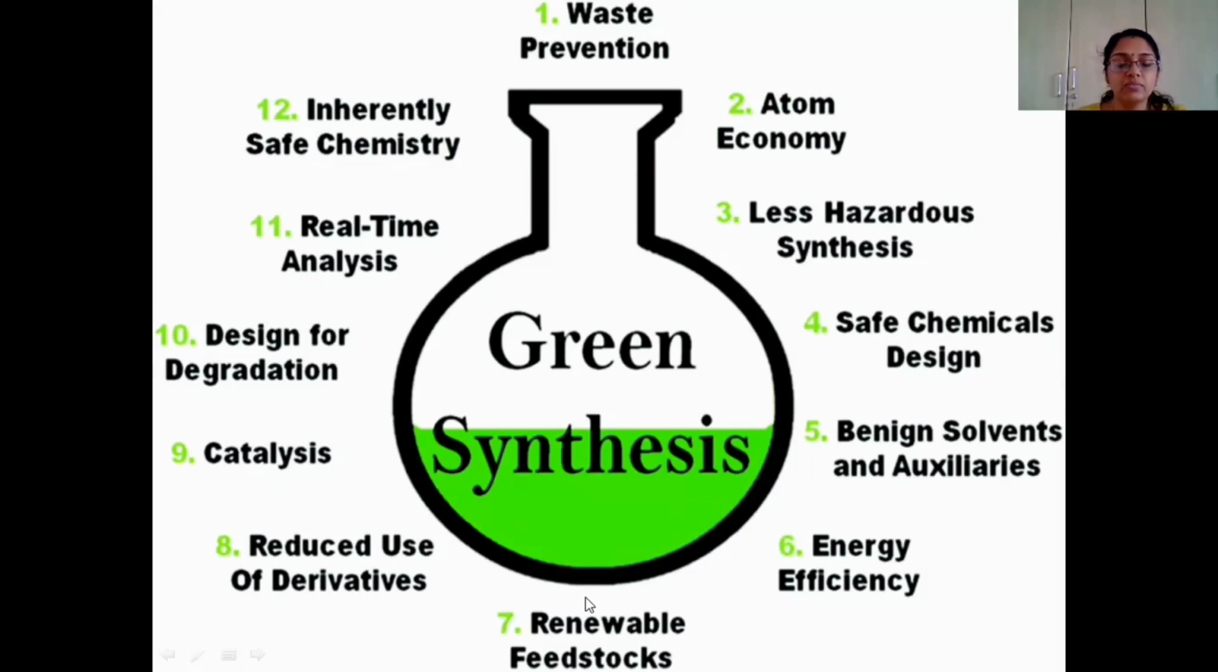And eighth one is reduce the use of derivatives or protecting groups. And ninth one is use of catalyst in the reaction. And the 10th one is, whatever products we are designing, they should be degradable. That is the 10th principle, design for degradation. And the 11th principle is real-time analysis to prevent pollution. And the 12th one is reduce the risk of accidents in chemical reactions. So let us discuss each principle in detail.